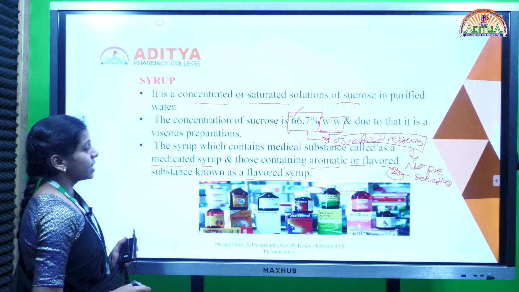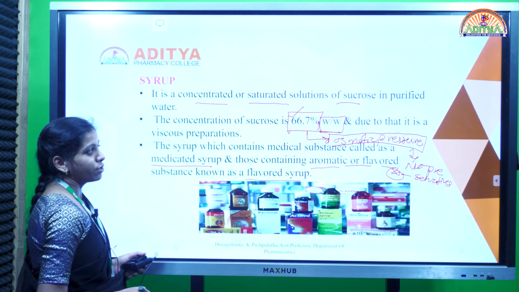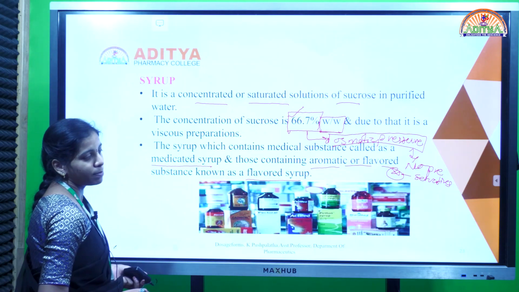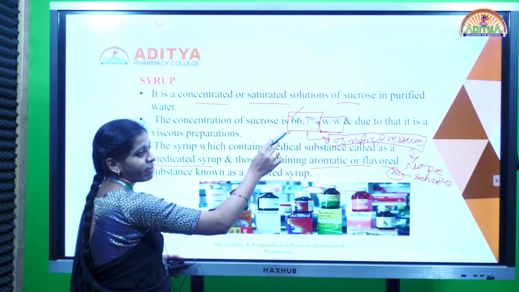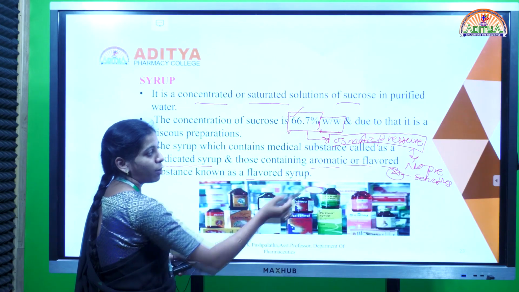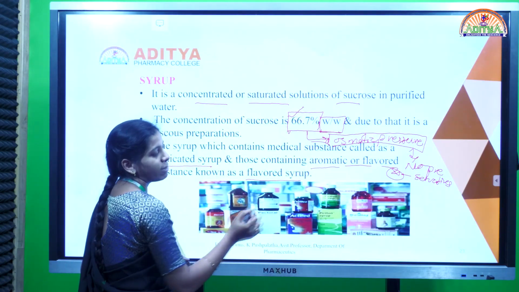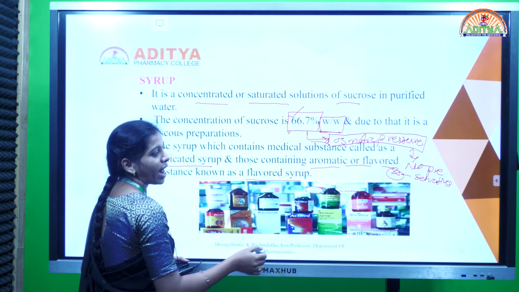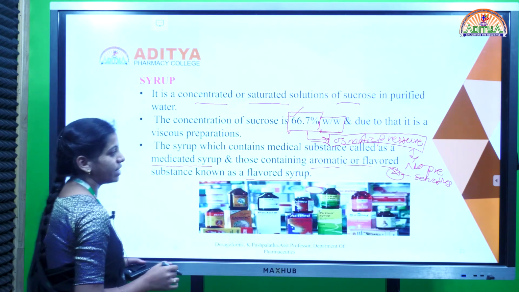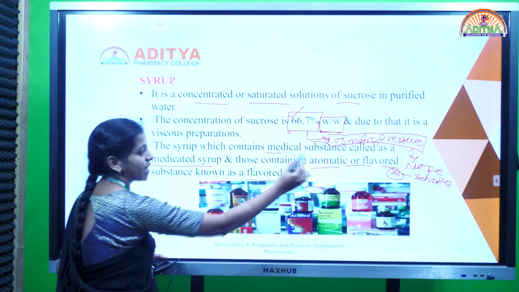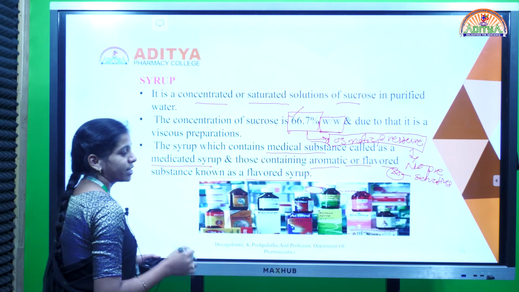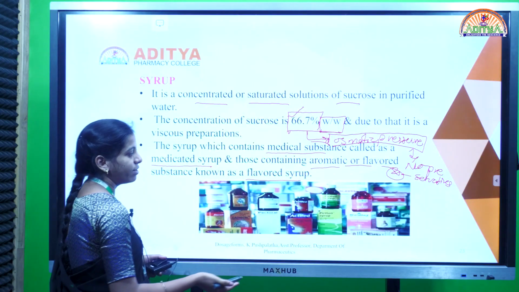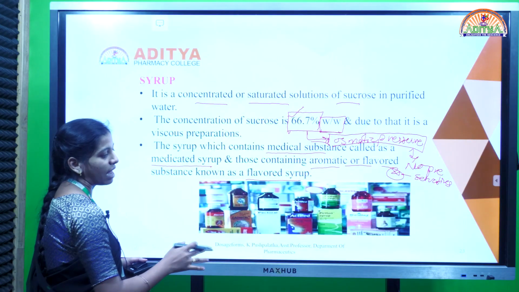So syrups are concentrated or saturated solutions of sucrose. How much sucrose is present? That means 66.7% weight by weight. This 66.7% sucrose has some osmotic pressure, which acts as a self-preservative, so there is no need to add any preservatives. If the syrup contains medicated substances like drugs, then it is known as medicated syrup. If the syrup contains aromatic or flavored substances, then it is known as flavored syrup.